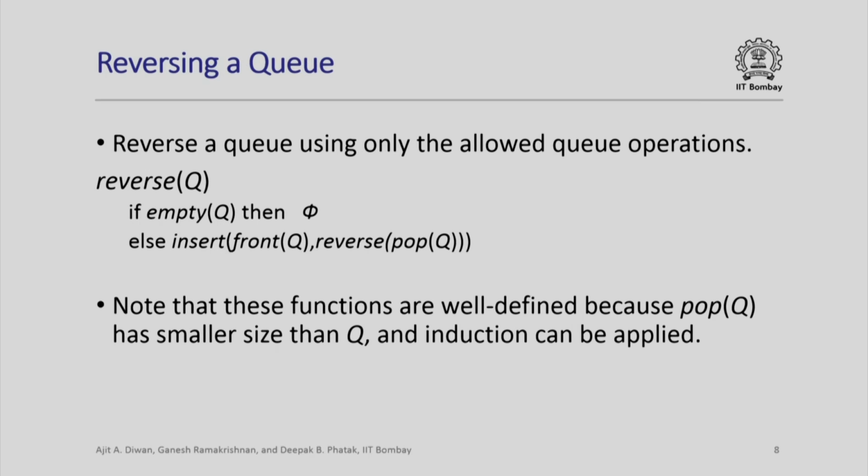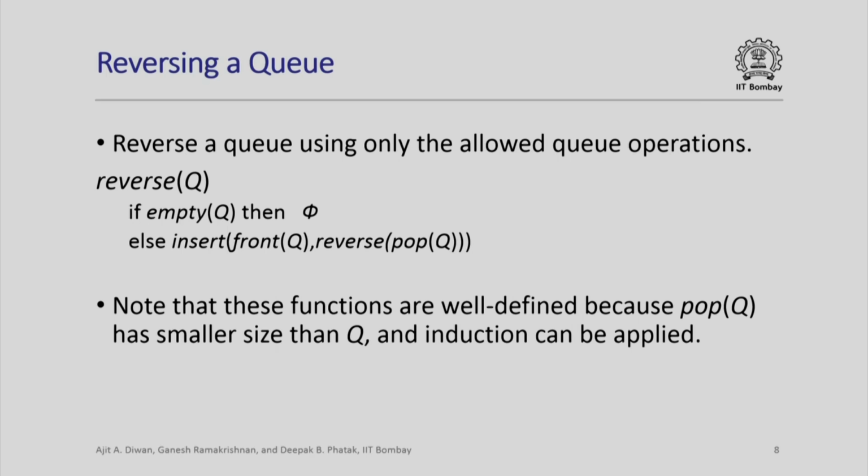So here is another way of reversing a queue using only these operations. Again, if the queue is empty, it is nothing, else all that we need to do is remove the front element of the queue, reverse the remaining queue which is pop queue, and now insert the front element in that queue. And note that insert operation puts it at the end of the queue. So this will essentially give you the reverse of the original queue.